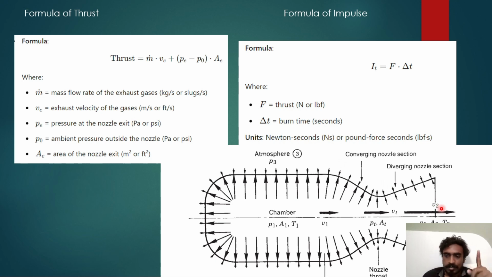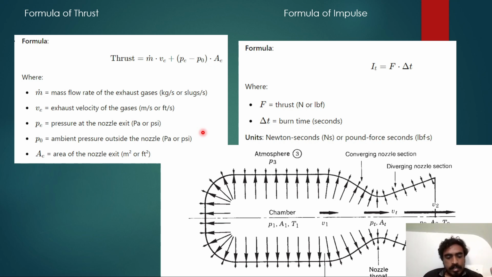One force is that. Another force is the pressure difference, which also creates a force because the gases are ejecting out at some pressure, and there is some atmospheric pressure also if the rocket is still in our atmosphere. So that pressure difference into the area of the nozzle also creates a force.